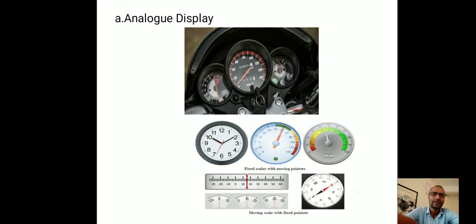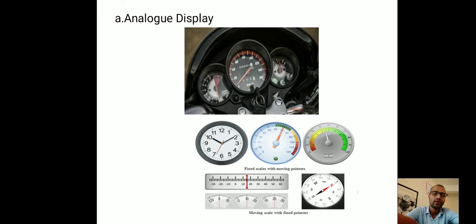These are the different examples of analog display, and this example we have already discussed in detail in the previous lecture. So, clear friends, what is analog display? Analog displays are those on which we get a fixed value with the help of a pointer and scale.